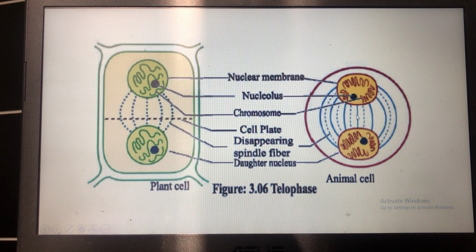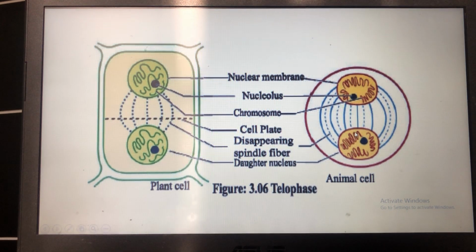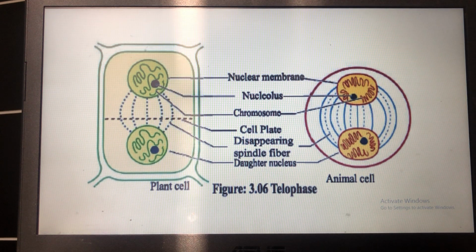In the case of an animal cell, there is no need for a cell plate because a cell wall does not form in animal cells. So instead, the plasma membrane forms a contractile ring. It just goes inside and forms a ring, and then these two rings pinch off. They get together and then divide to form two daughter cells. So this is how mitosis cell division takes place in living organisms.